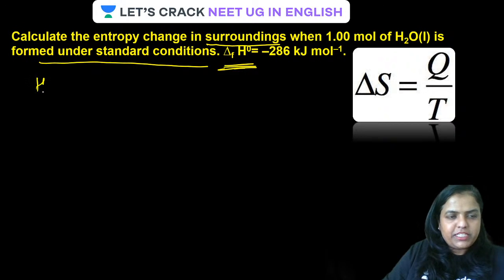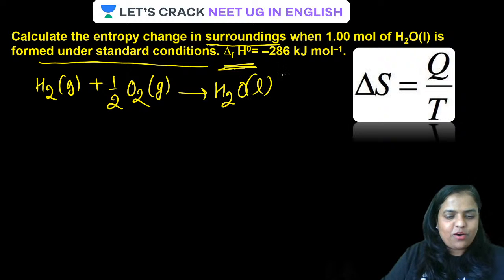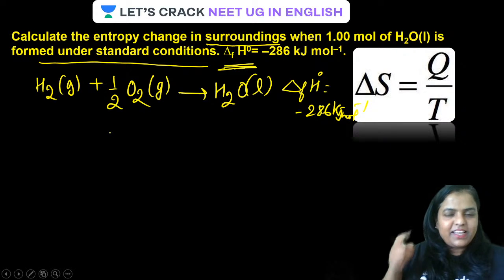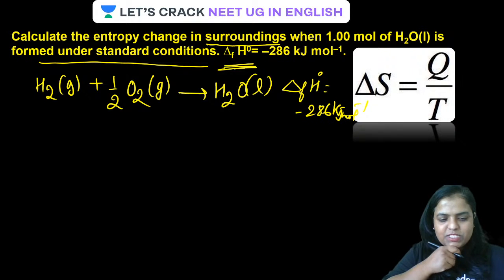So the equation is to be written, guys: H2 in gaseous state plus half O2 in gaseous state will form H2O in liquid state. All clear, guys? The heat of formation given is minus 286 kilojoule per mole. Now, guys, it is very clear.